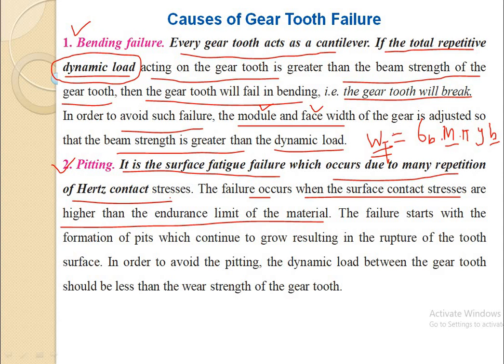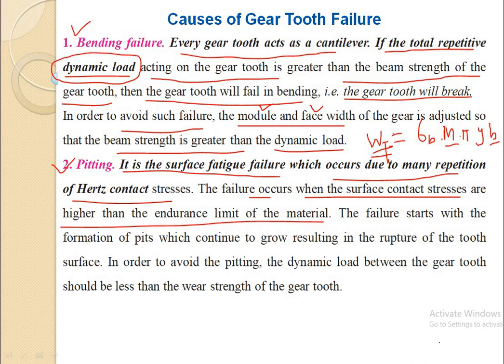When the two gear teeth, driver and driven, are in contact with each other for a prolonged period of time, there is a possibility of crushing, meaning the contact stress will become more than the endurance limit of the material.